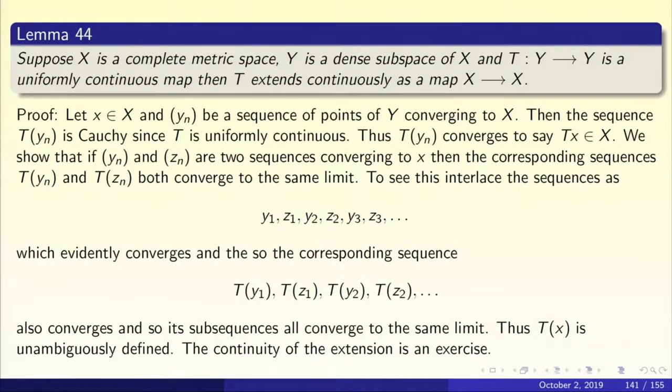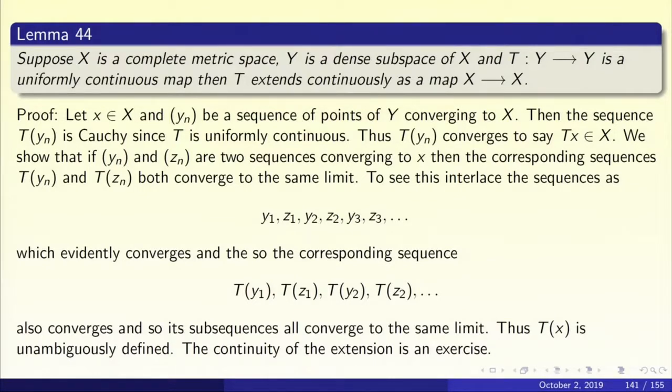L2 of R is a complete metric space. All the Lp spaces are complete. So completeness is extremely important. Suppose X is a complete metric space and Y is a dense subspace of X, and T is a mapping from Y to Y. If T is uniformly continuous, then T extends continuously as a map from X to X.